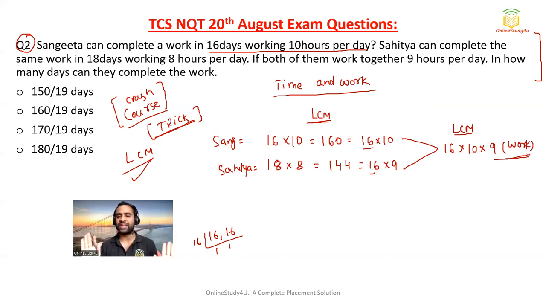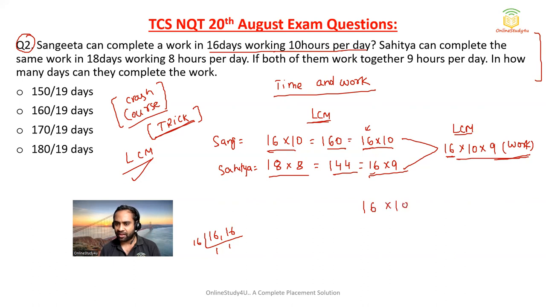In time and work, it's very simple. See what I did: 16 days working 10 hours per day is nothing but 160, and Sahitya completes in 18 days working 8 hours per day, which is nothing but 144. For taking the LCM, I have just factorized it. I have written it in the form of 16, so that for the 16 we will have only one 16. Now the total work we have is 16 into 10 into 9. Now we will be able to calculate efficiency. If we divide this by 16 into 10, then the efficiency will become 9, and here the efficiency will become 10.